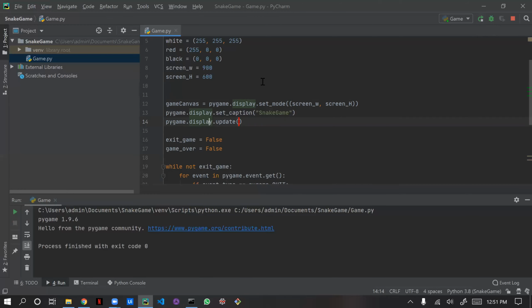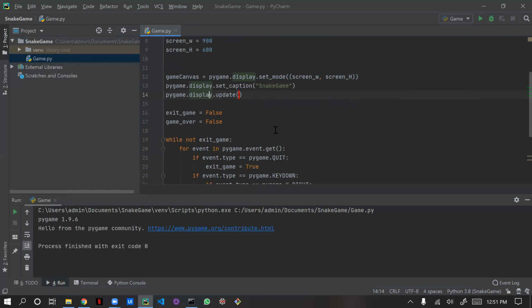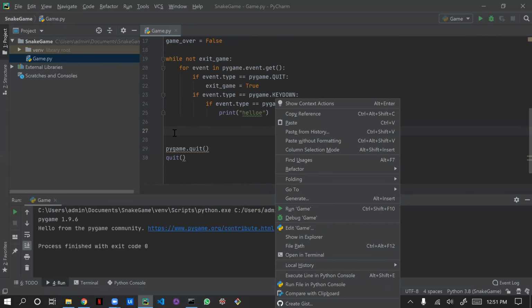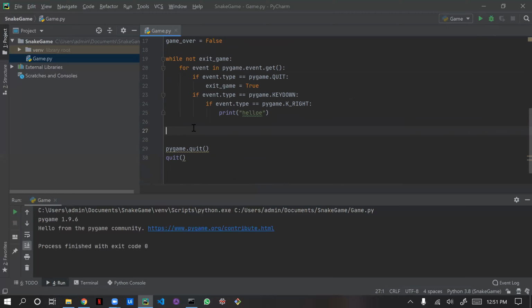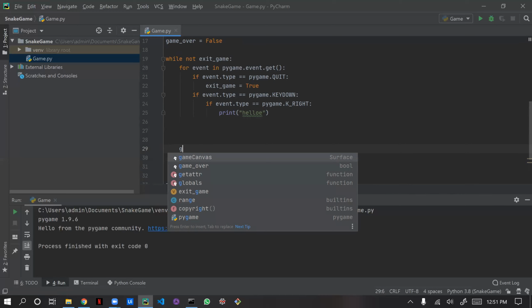Oh, okay, correct, I didn't give the background color now. So for background color I will be giving it later. As of now, I have just given screen width here. For background color, I will be giving it in this while loop, because for every screen we need that background color, correct? So what is our game name? Game canvas, right?